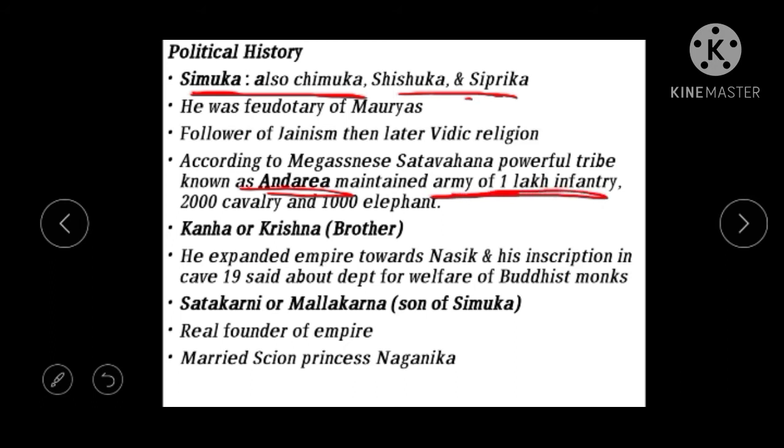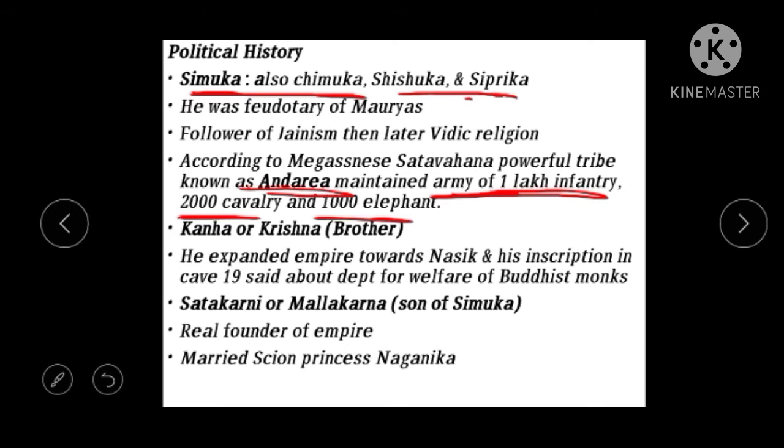It has been exaggerated, but what he has written is that they had 2,000 cavalry and 1,000 elephants. This is from the Indica written by Megasthenes. With this we come to the end of Simukha's rule.